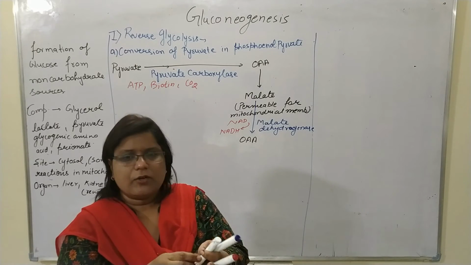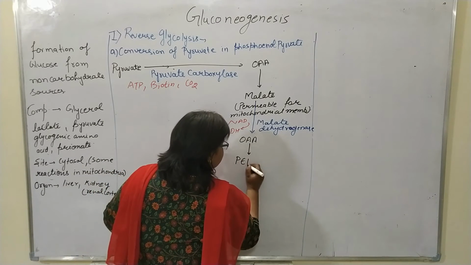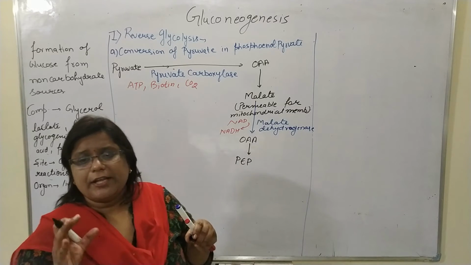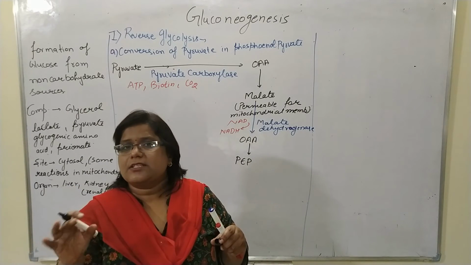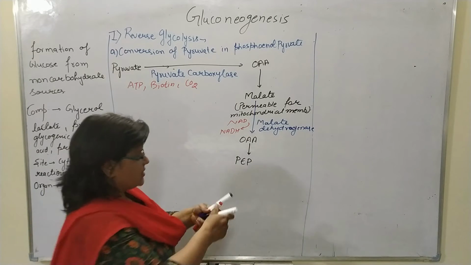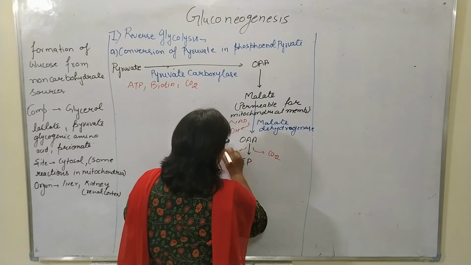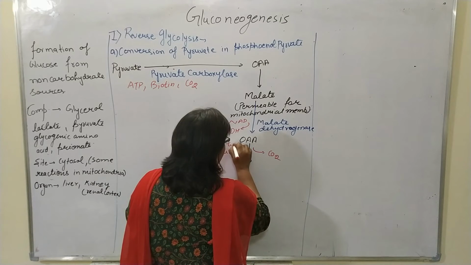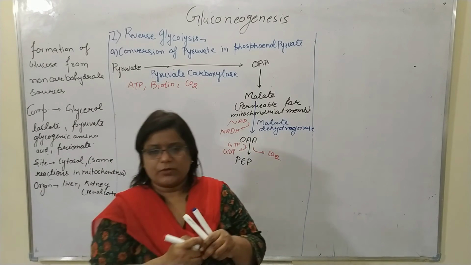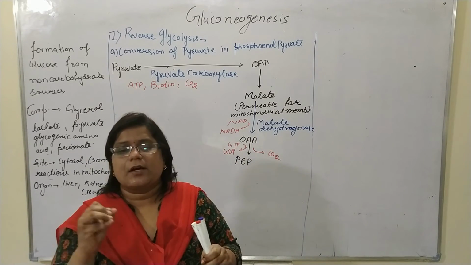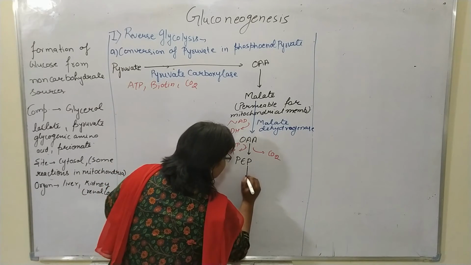Now the oxaloacetic acid is converted into phosphoenolpyruvate. In this conversion, GTP is converted to GDP and CO2 is released. The phosphoenolpyruvate is then converted into 2-phosphoglycerate.